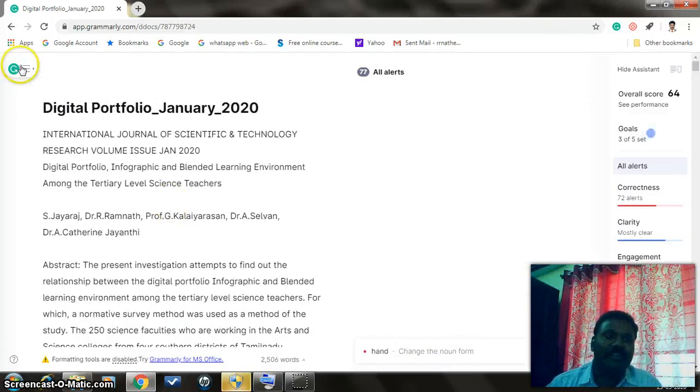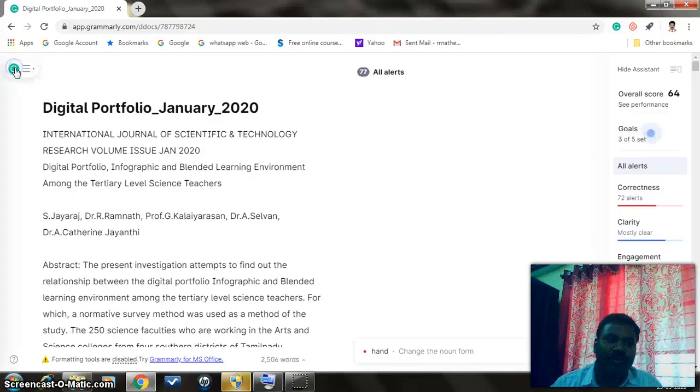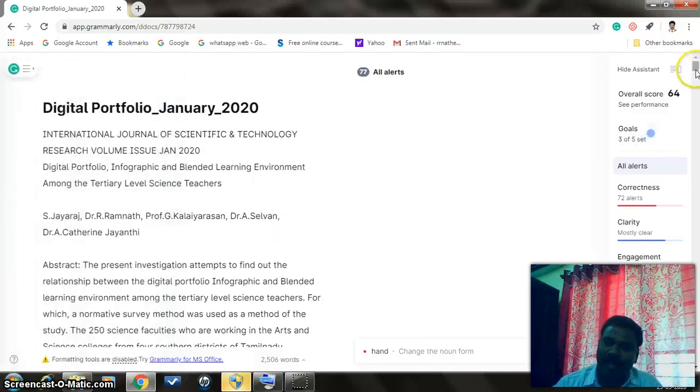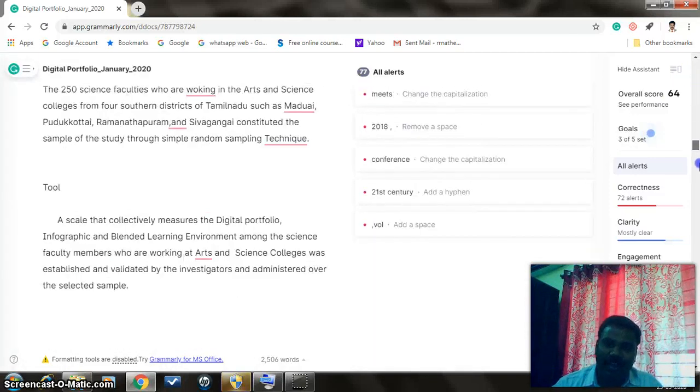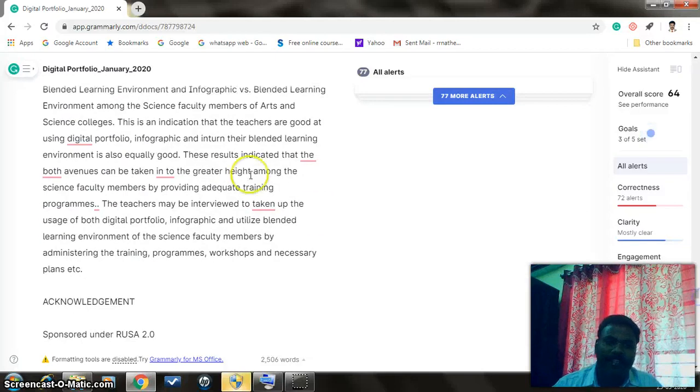After doing everything, there is an option to download the articles. After doing every correction, you can download the full article. This document you can also print. Then there are undo options and many other options available. Like that, the whole article can be very well corrected with the help of Grammarly.